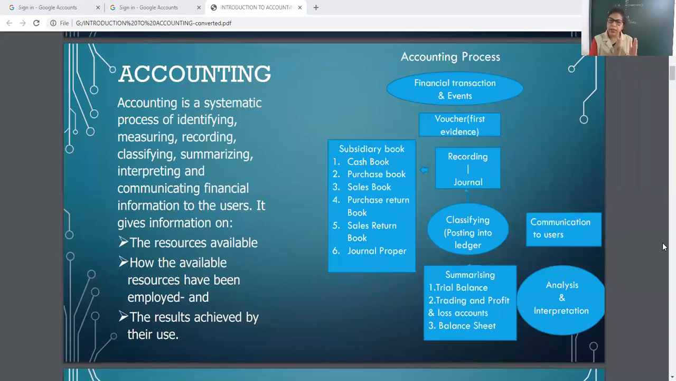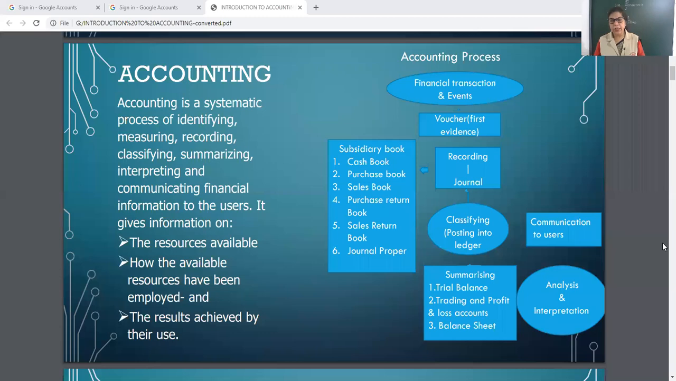Then the organization keeps some subsidiary books also. Subsidiary books means additional books, helping books. Like cash book for cash transactions, purchase book for credit purchases. Cash book is maintained for cash transactions.